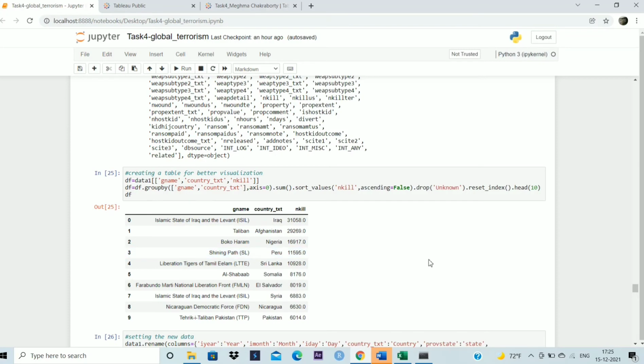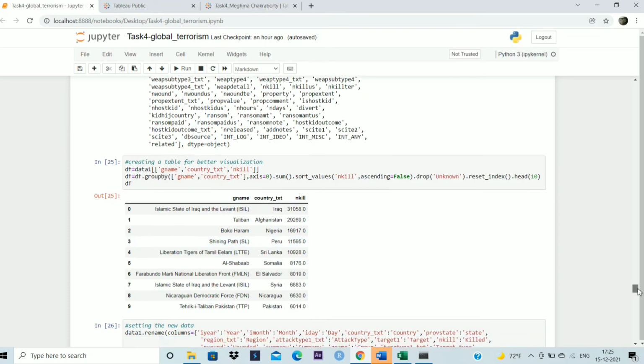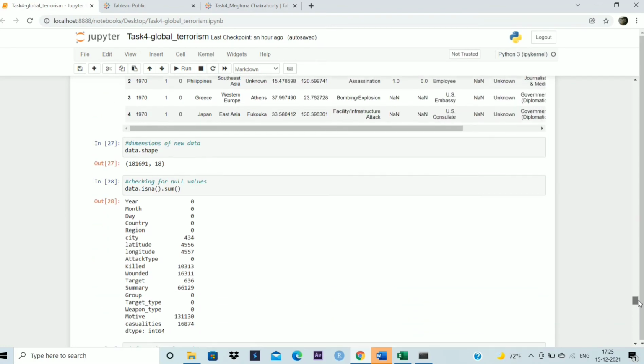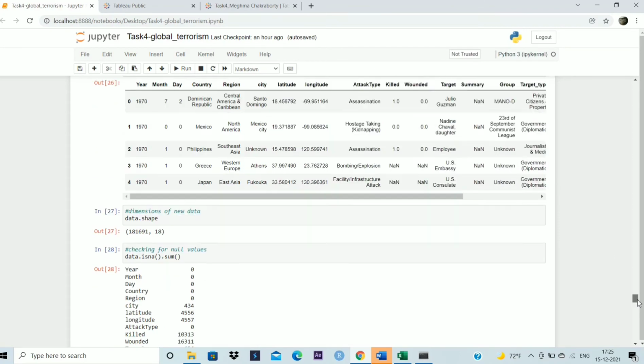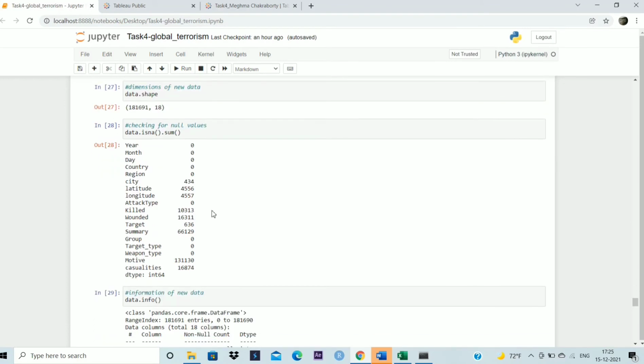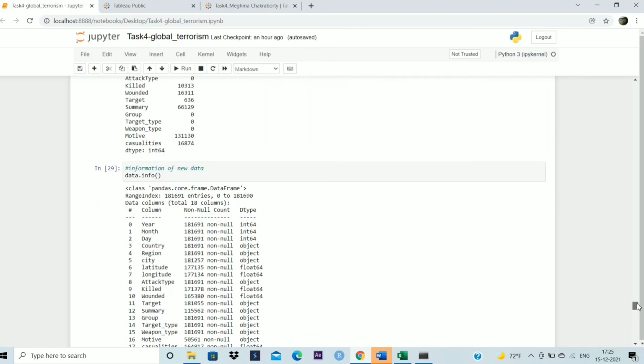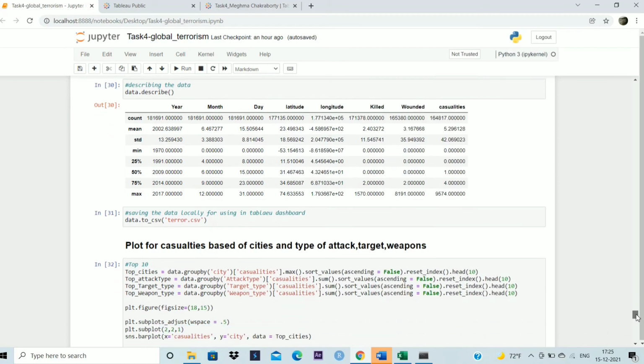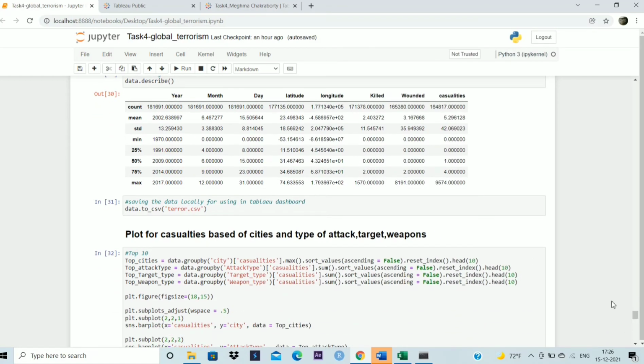Next, I have renamed the columns which are required for the Tableau dashboard creation. So we can see that the new data looks like this, and the new dimensions of the data have 18 columns instead of 135 previously. Then checking for null values, there are a lot of null values. Tableau deals with it itself. Next, the information on the data: we can see 18 columns and their data types are given. Then there is some description of the statistical properties, and I'm saving the data file locally.